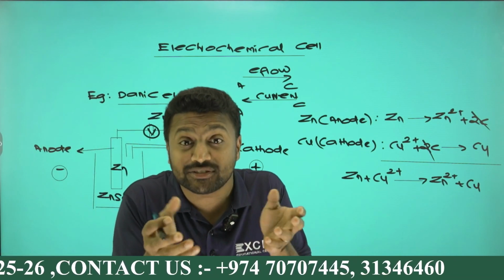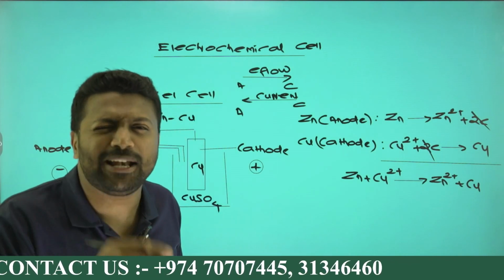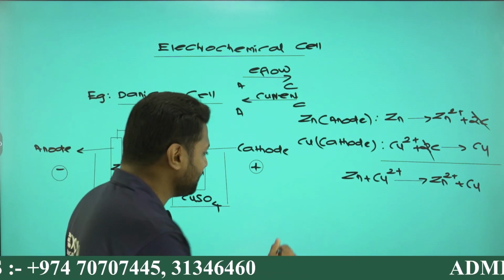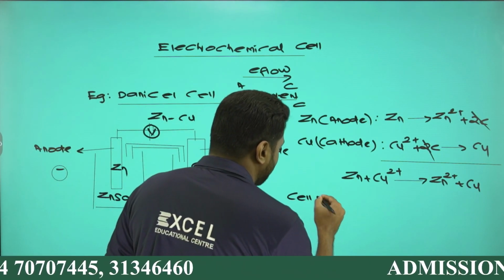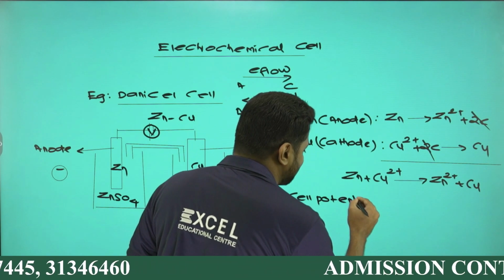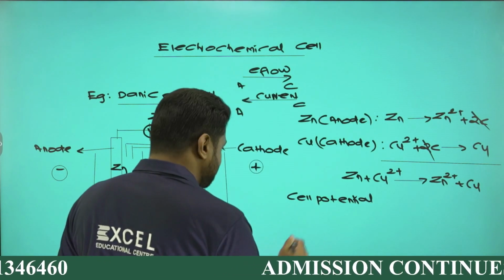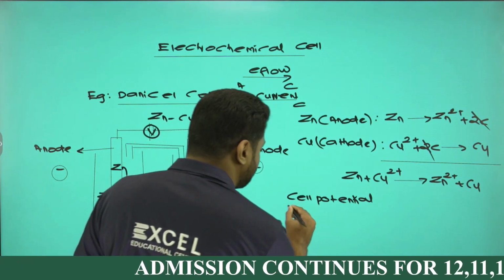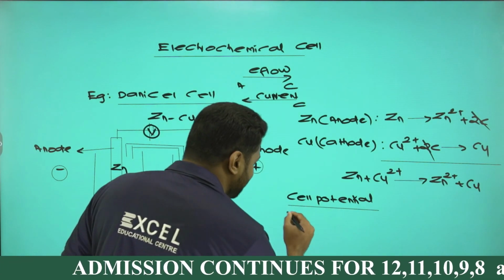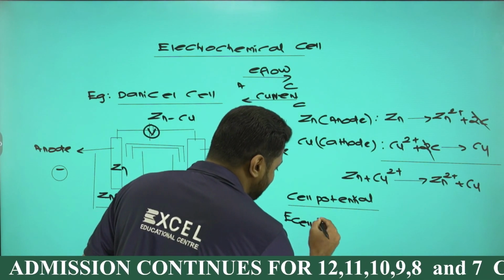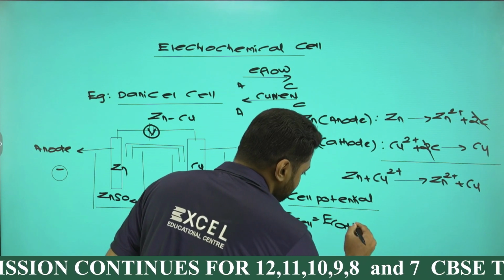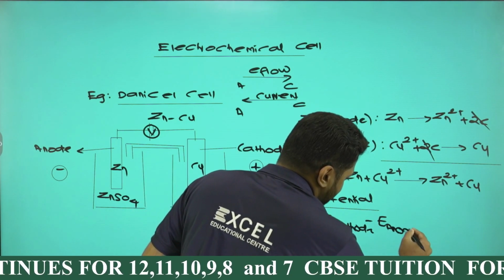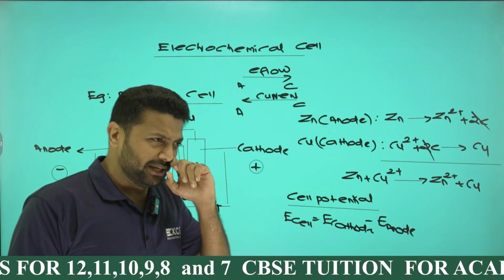Potential difference across this anode and cathode is called cell potential, which is represented by E cell, and E cell is given by the formula E cell equals E cathode minus E anode, right? Hope you are fine with the basics now, right? Clear? See, one more thing over here.